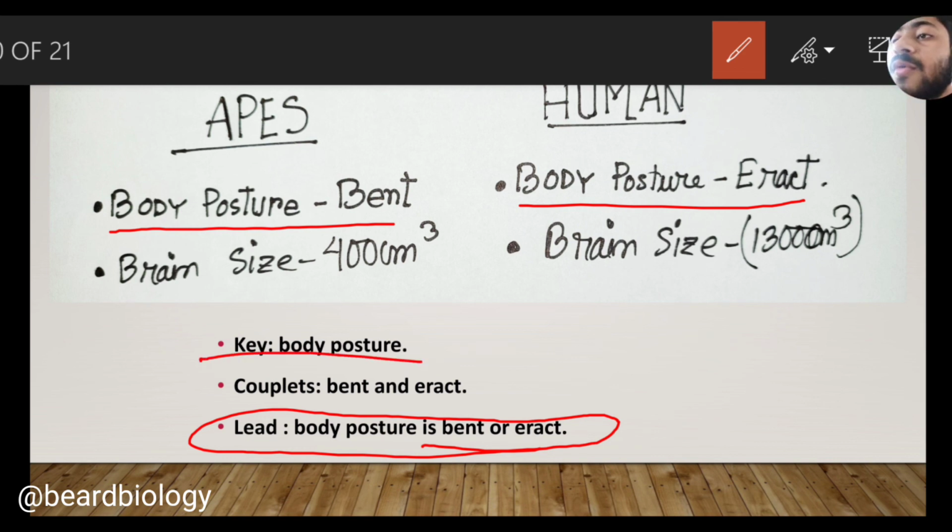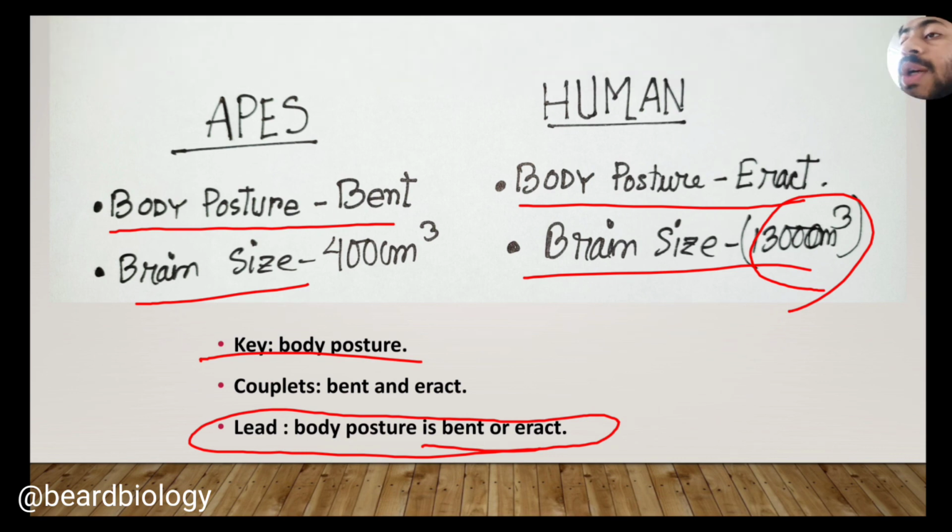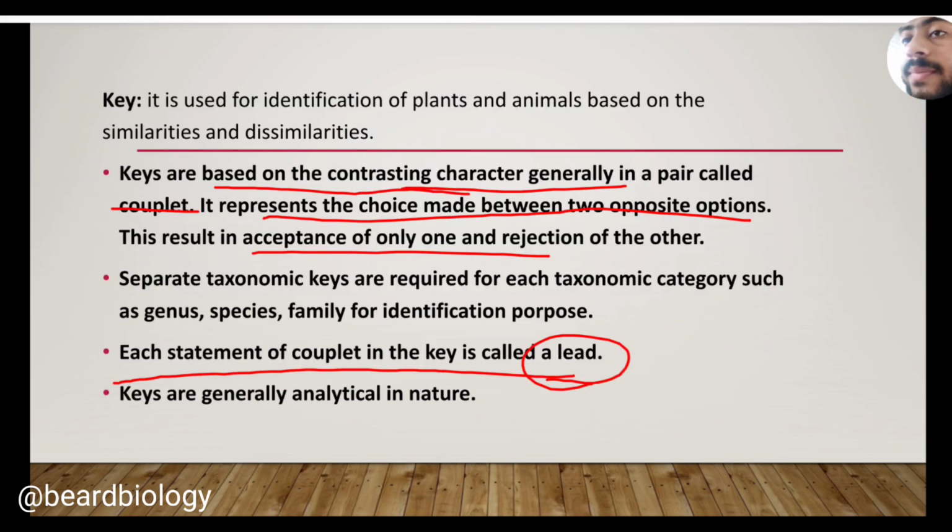Similarly, if we go by brain size, apes have a smaller brain capacity, approximately 400 cubic centimeter, but humans have a large brain capacity, approximately 1300 cubic centimeter. So here the key is brain size, and the two couplets are small brain size and large brain size. So that's all about the key.